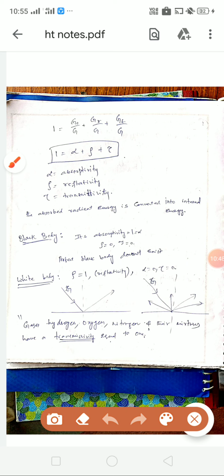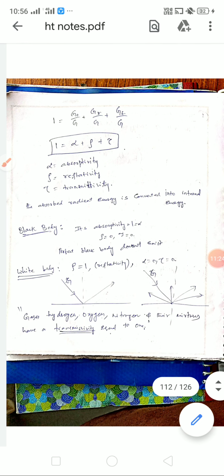The total sum is equal to 1. G is the total incident radiation, Ga is the absorbed radiation, and Ga by G is called absorptivity. Similarly for reflectivity and transmissivity. The absorbed radiant energy is converted into the internal energy of the body or the system. So 1 is equal to alpha plus rho plus tau: alpha is absorptivity, rho is reflectivity, tau is transmissivity.